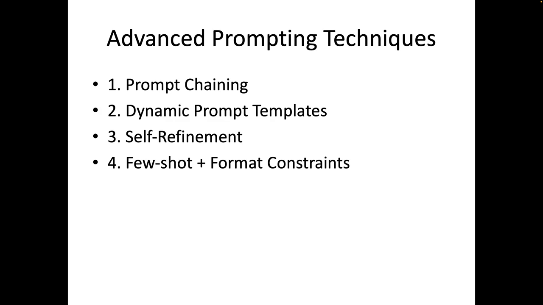Then the next one is self-refinement. Think of this as a use case wherein you're writing a prompt and sending it to a model, okay? And then you're asking another model to evaluate the response of the first model, and that way you're creating some sort of evaluation score.